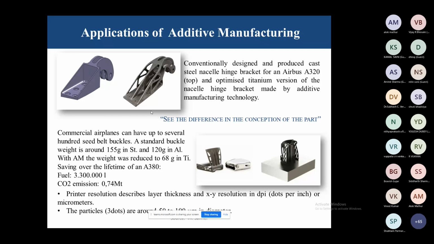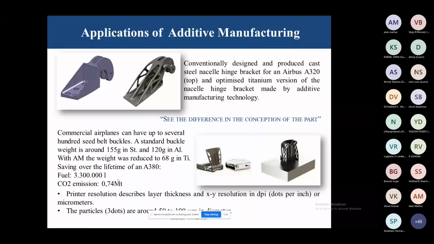A standard buckle weighs around 155 grams in titanium and 120 grams in aluminum. With additive manufacturing, the weight was reduced to 68 grams in titanium. And the saving over the lifetime of the Airbus A380, you can see, is that we can save fuel and also reduce CO2 emission.